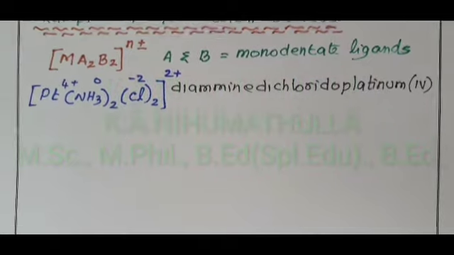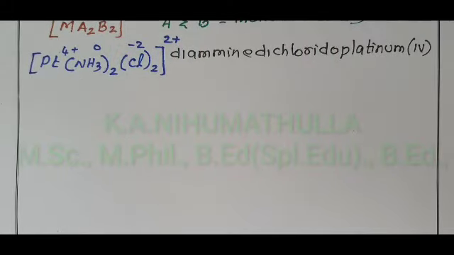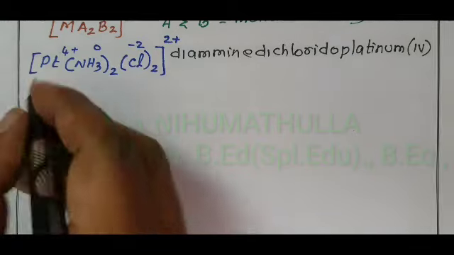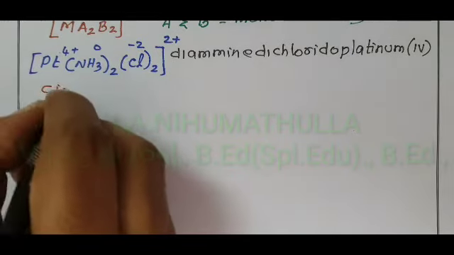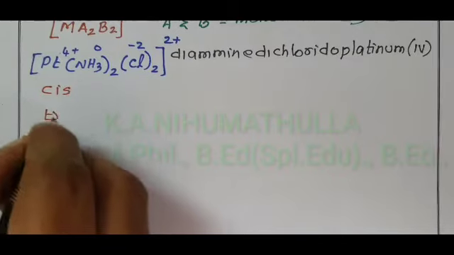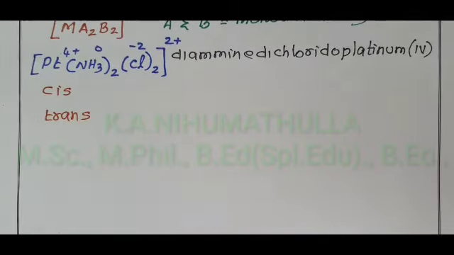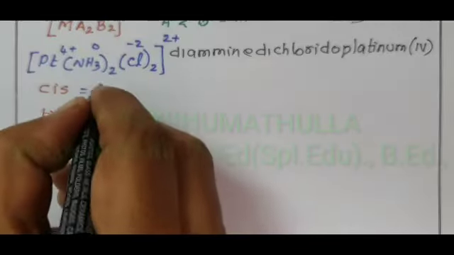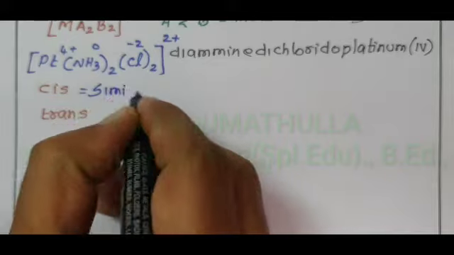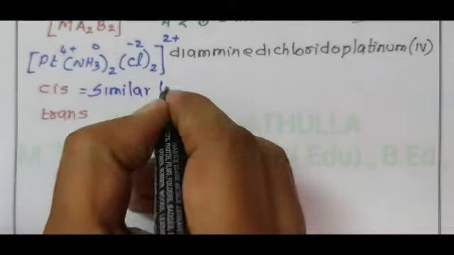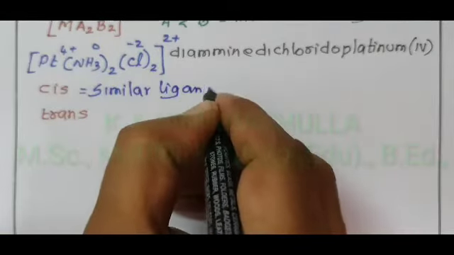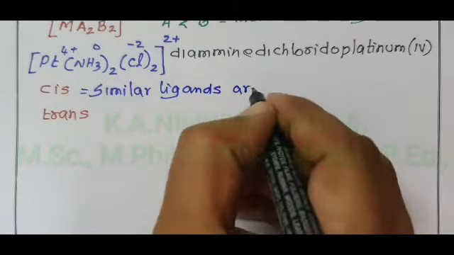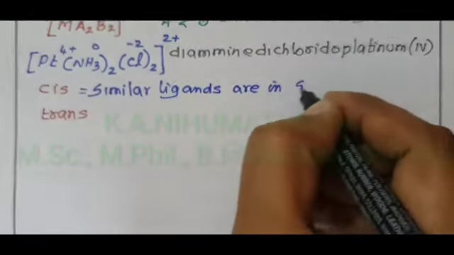For this structure, we are going to draw one cis isomer and one trans isomer. First of all, I will tell what is meant by cis isomer and what is meant by trans isomer under geometrical isomerism. Cis isomer: similar ligands are on the same side.